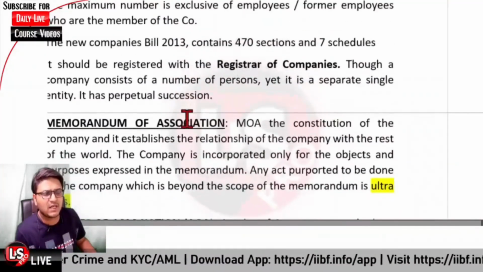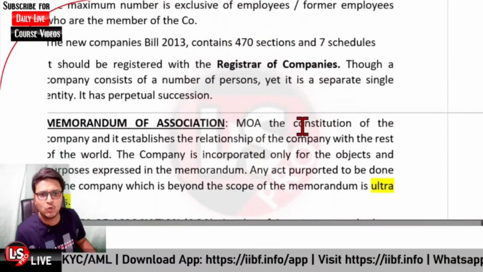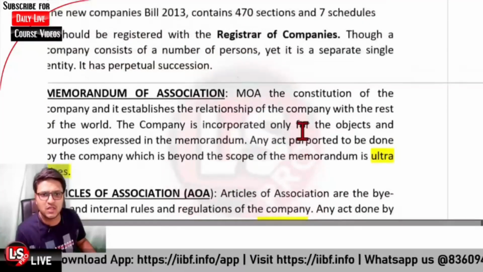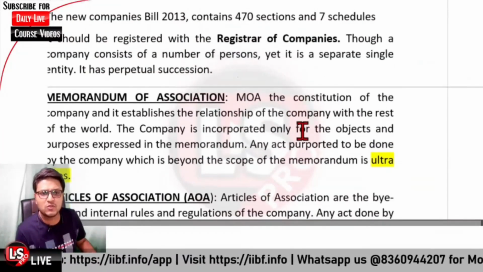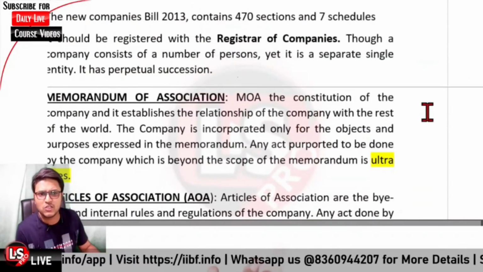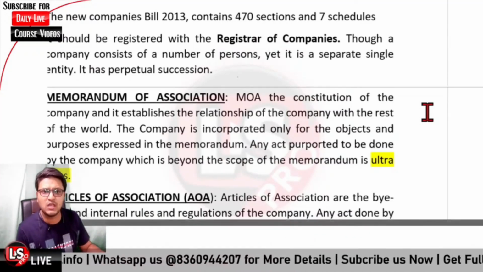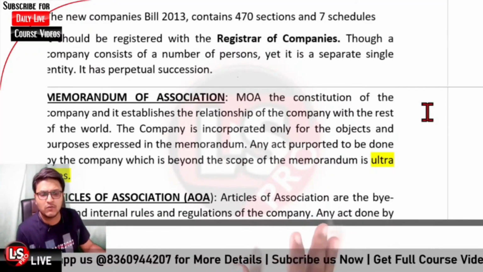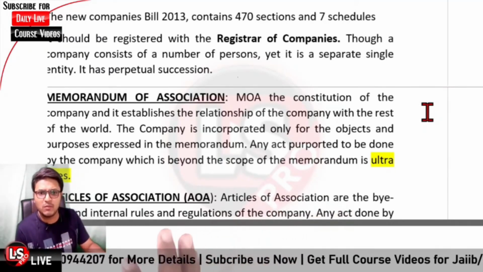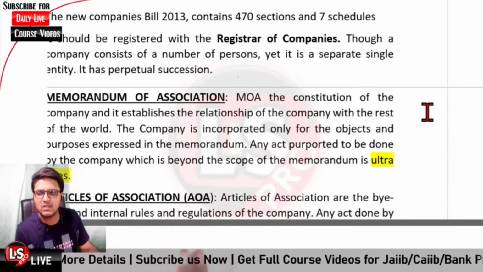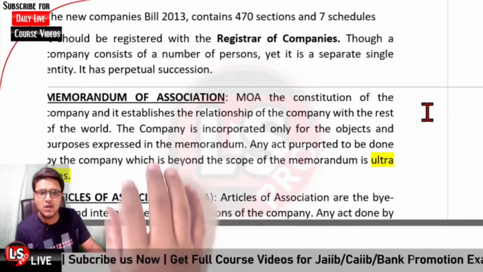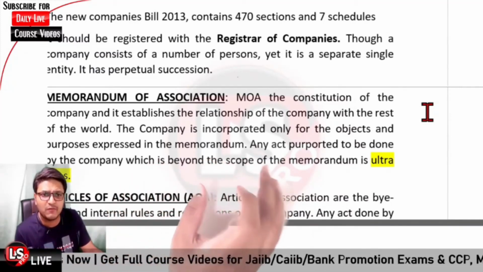Further, there are two important documents I already told you about. One is the memorandum of association, the other is the articles of association. The memorandum of association is basically how the company establishes its relationship with the outer world. The company's objectives, the expressed purpose of the company, are all expressed in the memorandum of association.